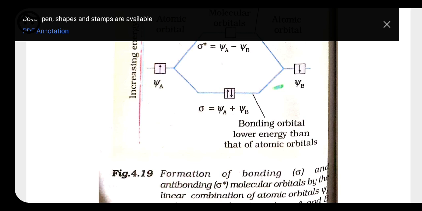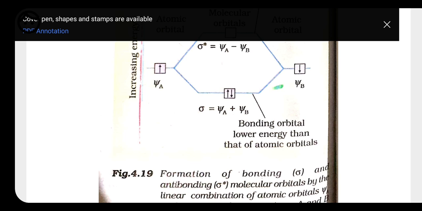LCAO, that is linear combination of atomic orbitals. Okay, so from the combination, two new molecular orbitals are formed: one by the additive effect and the other by the subtractive effect of the atomic orbitals. Because of the addition of the atomic orbitals, bonding is going to form, and because of the subtraction, anti-bonding is going to form.